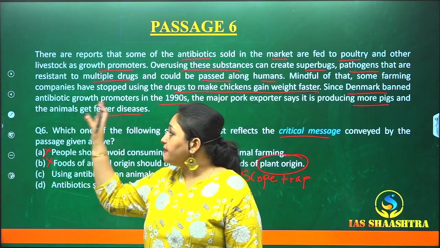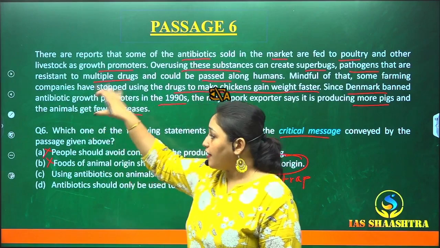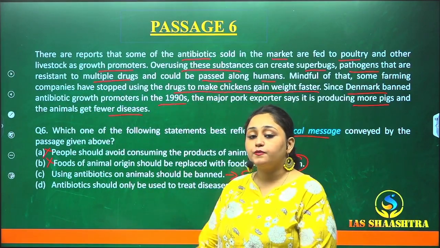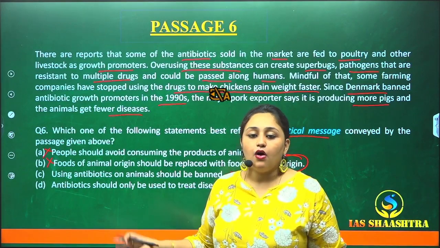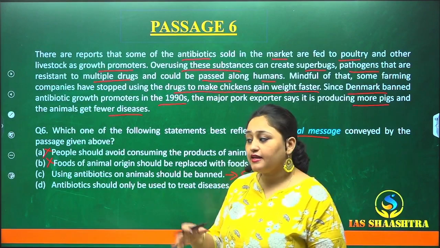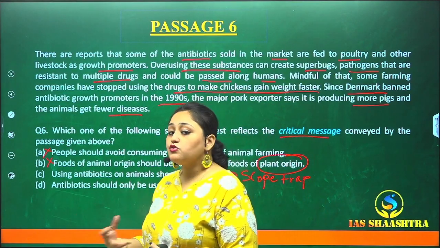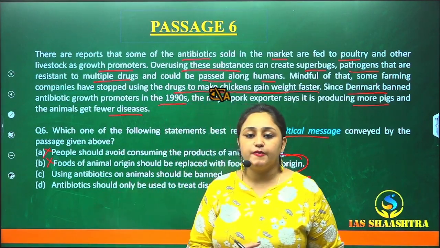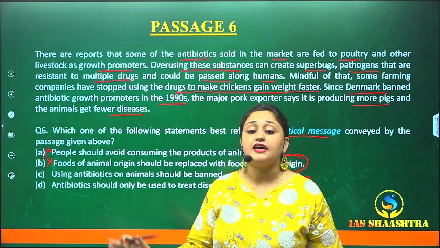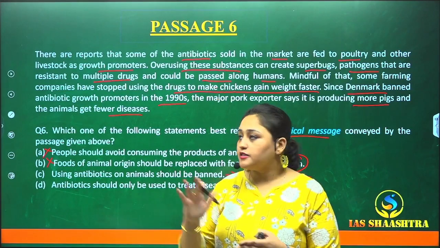After reading the passage, we cannot say that antibiotics should be completely banned on animals. No. We can treat it as medicines. They are saying the use of antibiotics as growth promoters has been banned. Nowhere has it been said in the passage that the use of antibiotics has been completely banned.